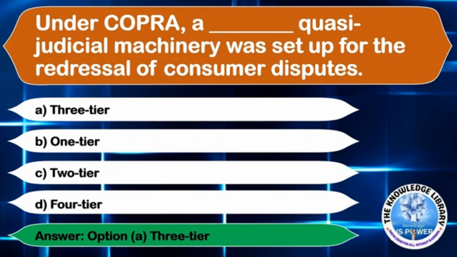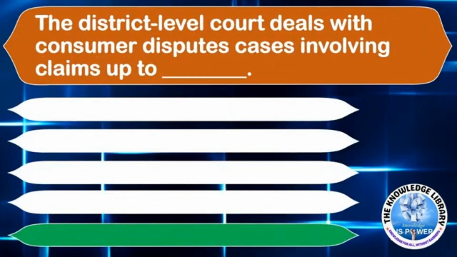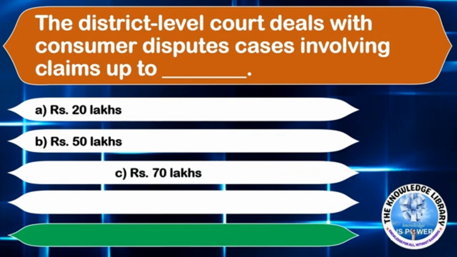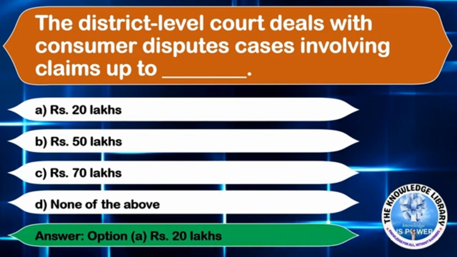The next question is, the district level court deals with consumer dispute cases involving claims up to dash. Option A, rupees 20 lakhs. Option B, rupees 50 lakhs. Option C, rupees 70 lakhs. Or option D, none of the above. The correct answer is option A, rupees 20 lakhs.